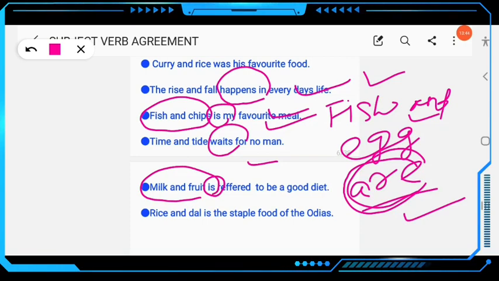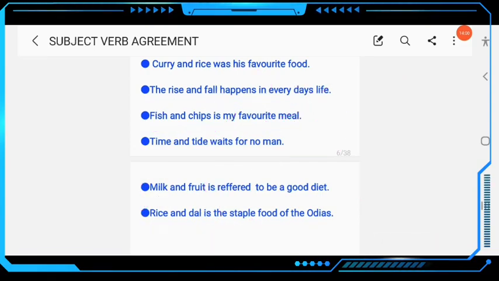Rice and dal is the staple diet of the Odias. So you know this is singular, where there is rice and also dal, okay. The rice and dal is the staple food of Odias. This is, you know, a unit, or we call it pair food. Clear? So this is the rule number 5.